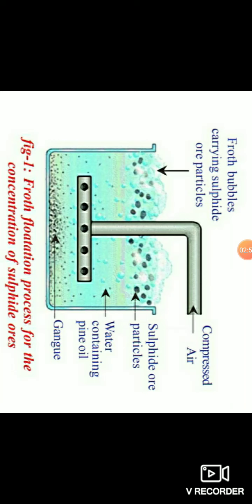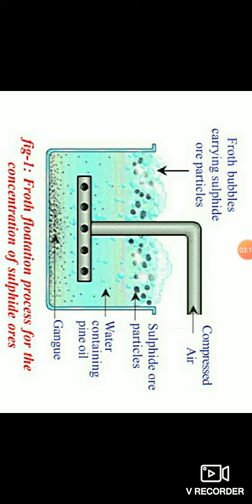In the background picture, you are seeing the froth flotation process for the concentration of sulfide ores. In this process, compressed air is sent through a tube into the flotation cell containing water with pine oil.